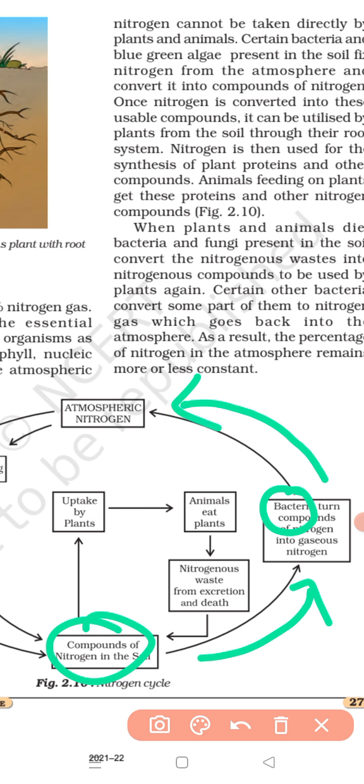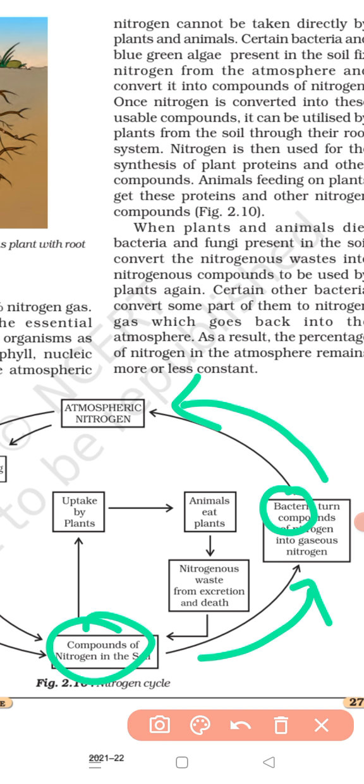Ultimately, this whole system is in a cycle, so we can call it what? The nitrogen cycle. Are you getting it? So what is the nitrogen cycle? It is the circulation of the nitrogen element through living things like plants and animals, and the non-living environment like air, soil and water present in nature. Clear? So this whole process is called the nitrogen cycle.